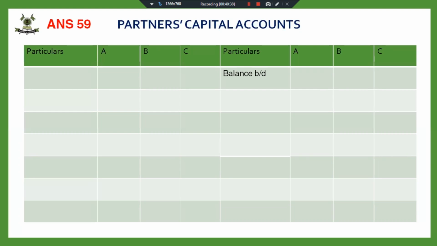This is given in the balance sheet. This you can note down from the balance sheet. You are given 15,000 and 10,000. Fine. Now, after you have transferred the balance brought down, first see if there are any reserves to be distributed. In this case, there are no reserves to be distributed. Fine. And the second step is transfer the revaluation account profit or loss to partner's capital account.